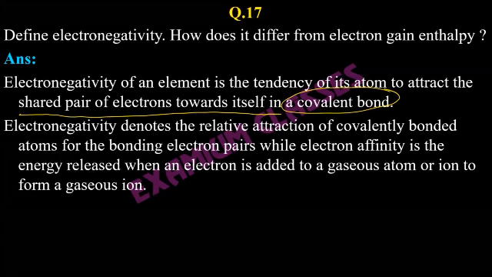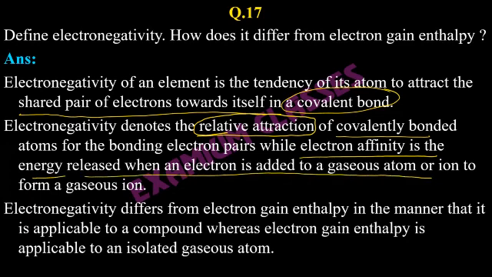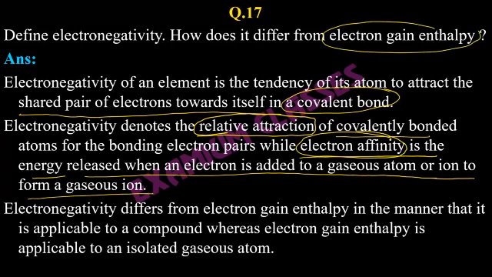So electronegativity denotes the relative attraction only, of covalently bonded atoms for bonding electron pairs, while electron affinity is the energy released when an electron is added to a gaseous atom or ion to form a gaseous ion. So don't get confused. Electron affinity is actually the electron gain enthalpy with opposite sign. That's it.